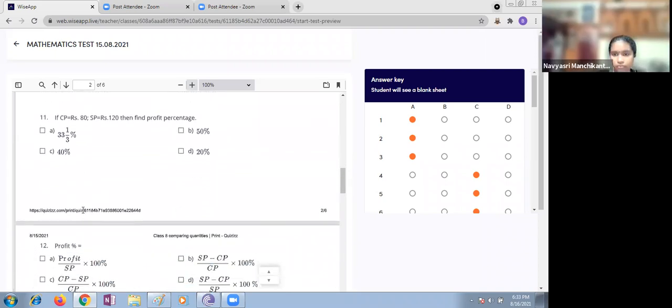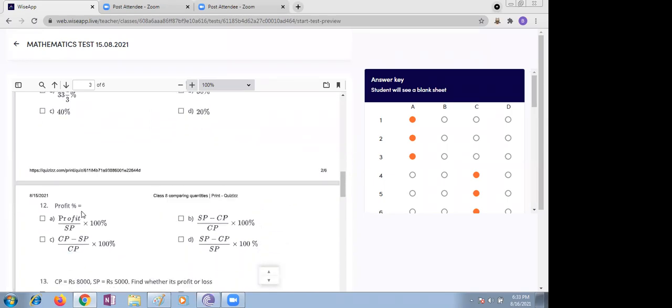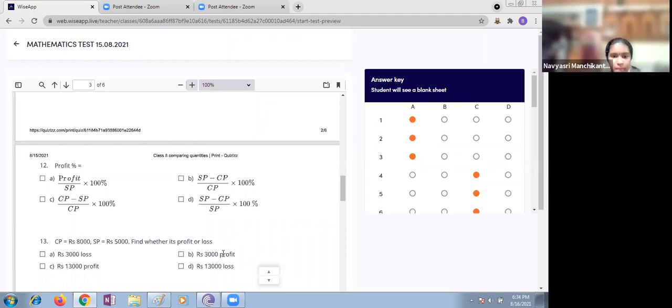Next, CP is rupees 80, SP is 120. So profit is 40 rupees. Profit percent means 40 by 80 into 100, which is 50% profit. Which formula is correct for profit percent? Profit by CP into 100. How will you get profit? Always SP minus CP. So SP minus CP by CP into 100. Very good.